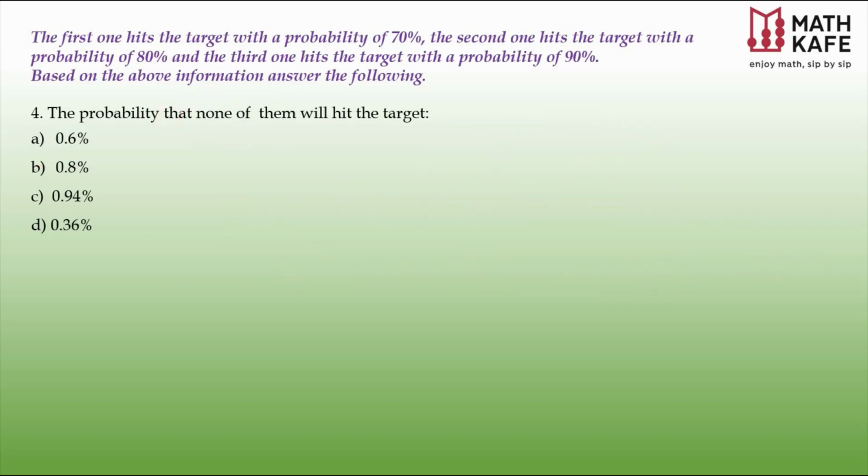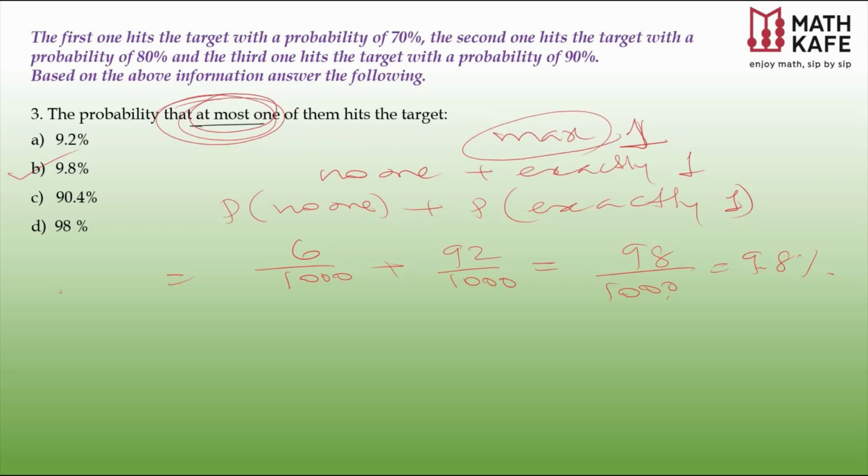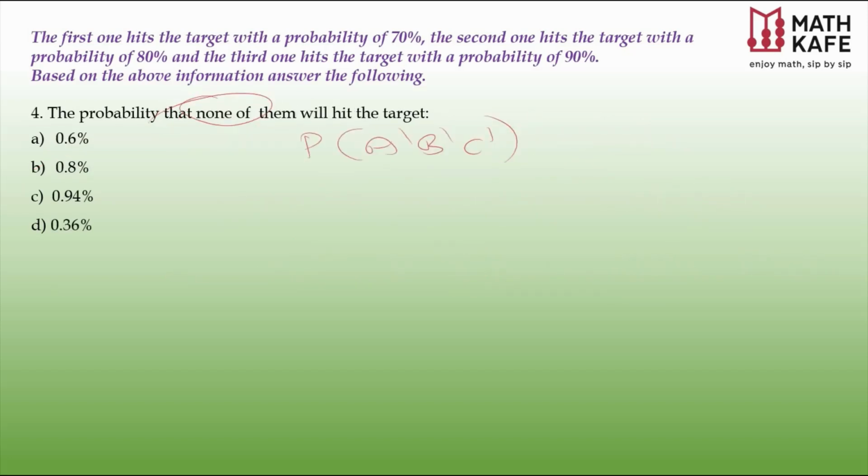Let us consider the fourth part of this question. Probability that none of them will hit the target. Very plain, simple. None of them will hit the target means neither A, nor B, nor C is hitting. So it is A dash, B dash, C dash. Again, if you notice, we have already calculated this in the previous question as well as in the last but one. So directly you can get the answer. If you remember, here we already wrote no one is 6 by 1000. So you don't want to calculate again. This is already 6 by 1000 or it is 0.6 percentage.